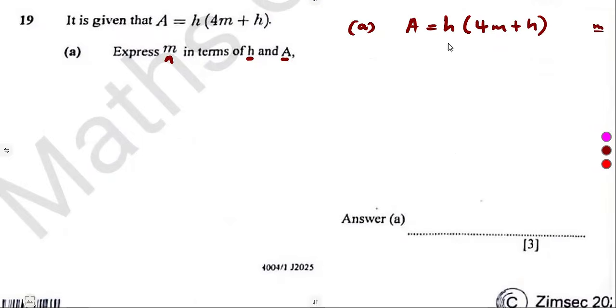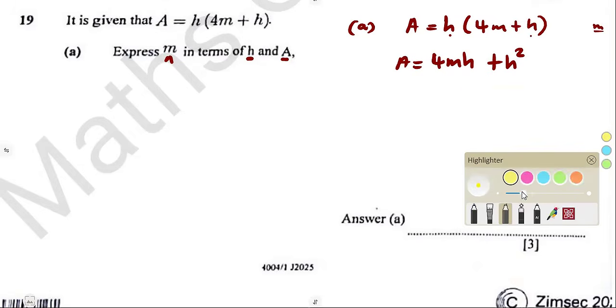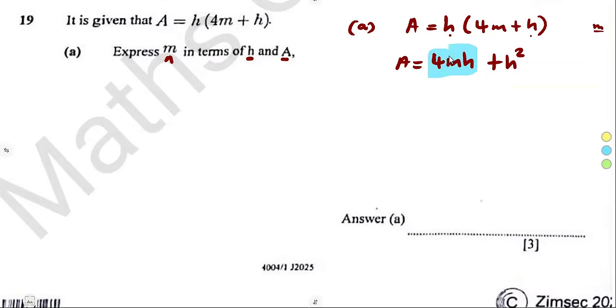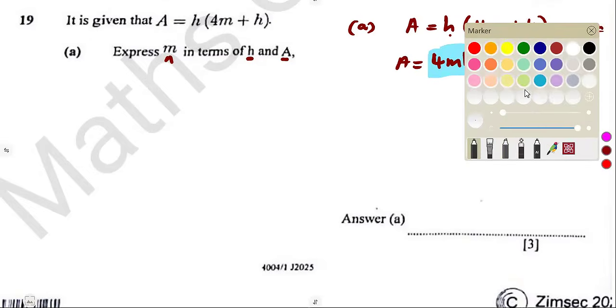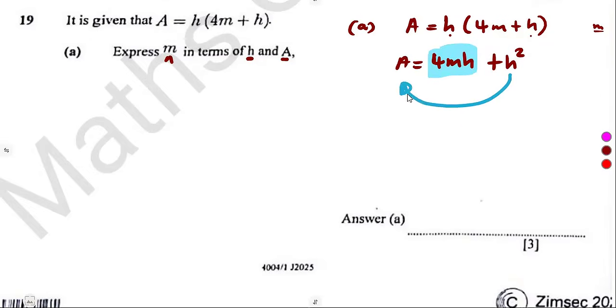To make M the subject, we can multiply by H throughout. A is equal to 4M times H. That will be 4MH. H times H, that will be H squared. So as we can see, the part that has got M is here, only have M here. So we are going to take the H squared to the other side of the equation. So it's going to be a negative there. A minus H squared is equal to what?